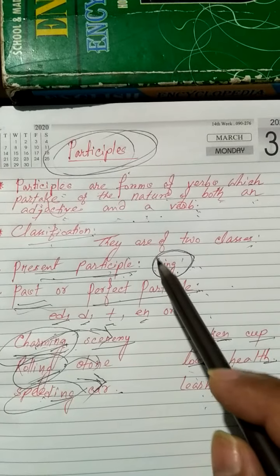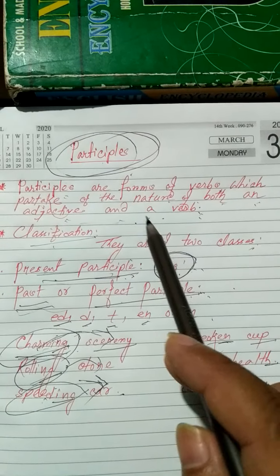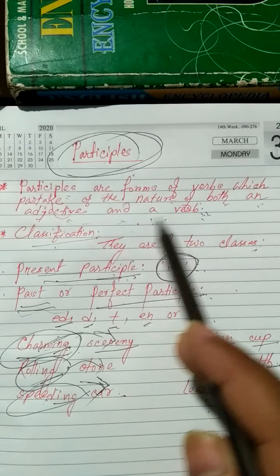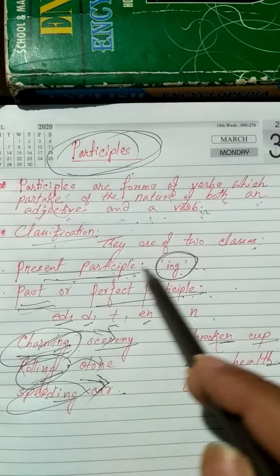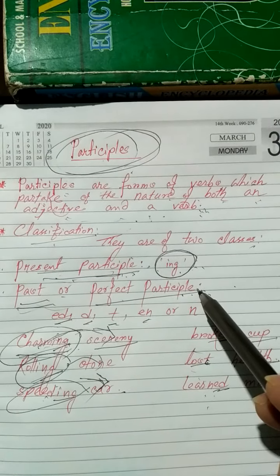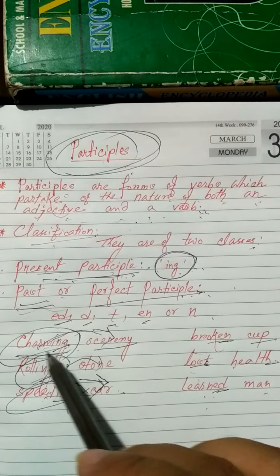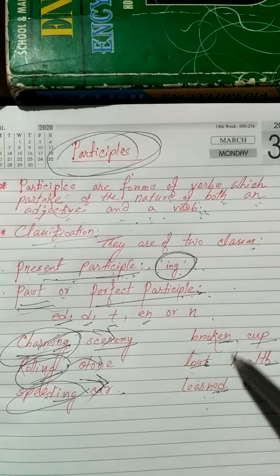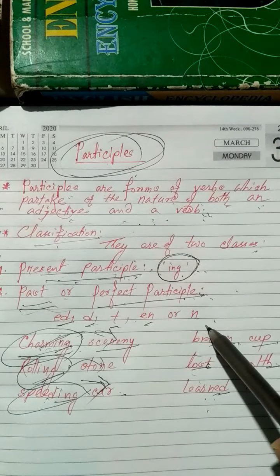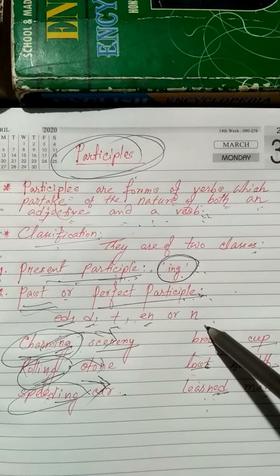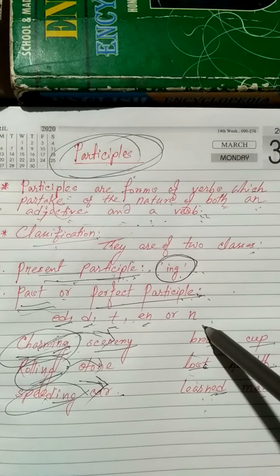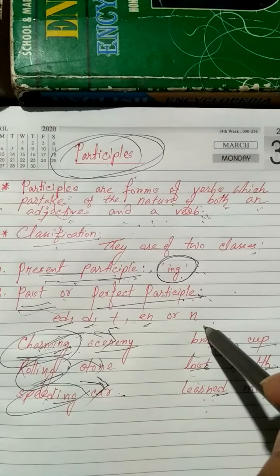So these are also playing the role of an adjective. This is how, students, you have to understand that participles play the role of an adjective and a verb. They are of two kinds: present participle and past participle. Present participles are formed by adding ing, and past participles are formed by adding letters like ed, t, d, en or n. Okay, thank you. I hope I have made you understand properly. Okay, bye bye.